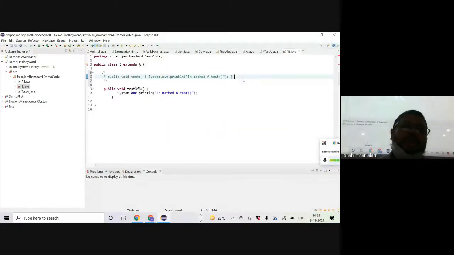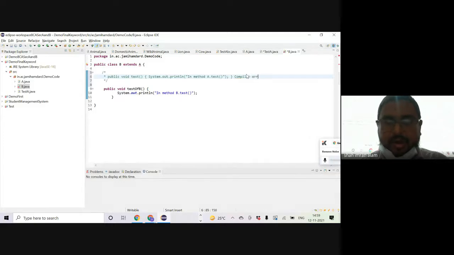It will give you a compilation error. Now it's not showing the compilation error because class A itself is final, so the first error comes with the class declaration itself. Had that not been the condition, you would have seen the error here.